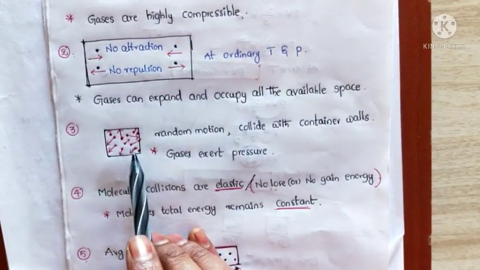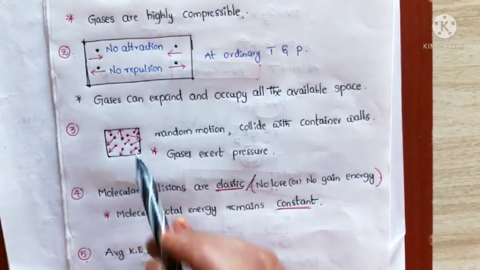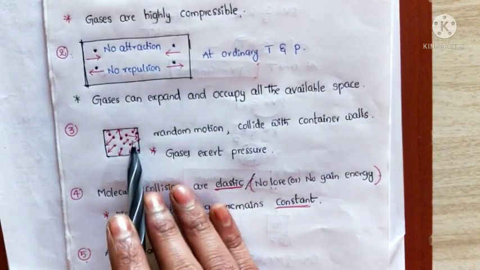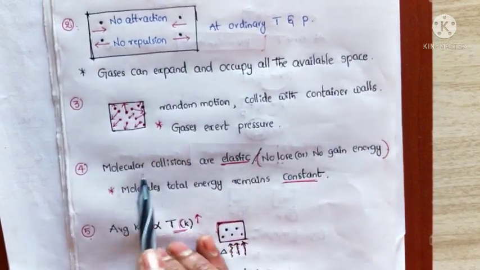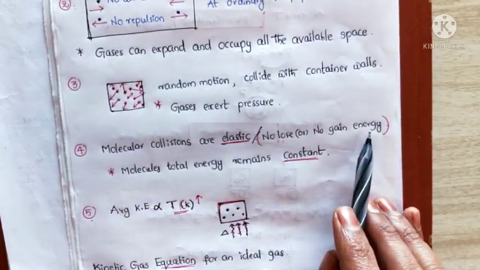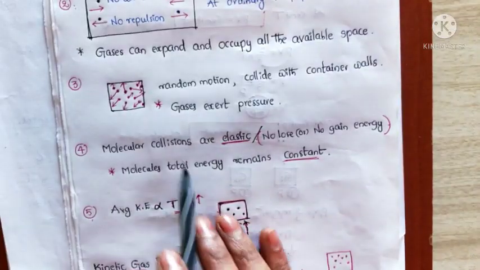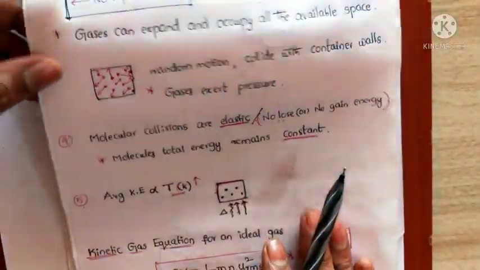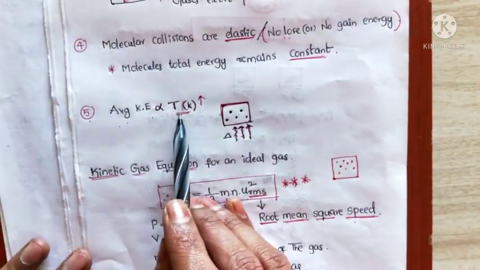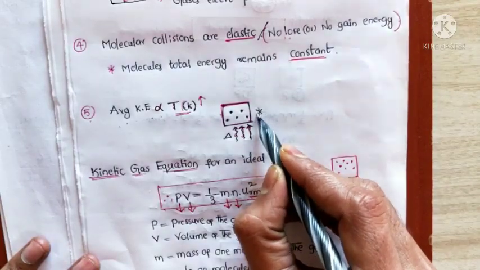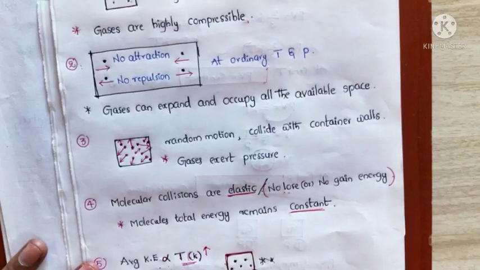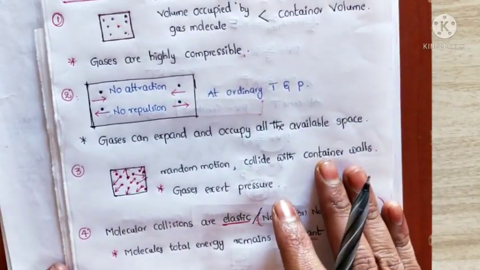And the second postulate: there are no attractions or repulsions between the gaseous molecules at ordinary temperature and pressure. So from this we can conclude that gases can expand and occupy all the available space, and gaseous molecules move in all directions with different velocities. So during their random motions, they collide with each other as well as with the walls of the container. From this we can conclude that gases exert pressure.